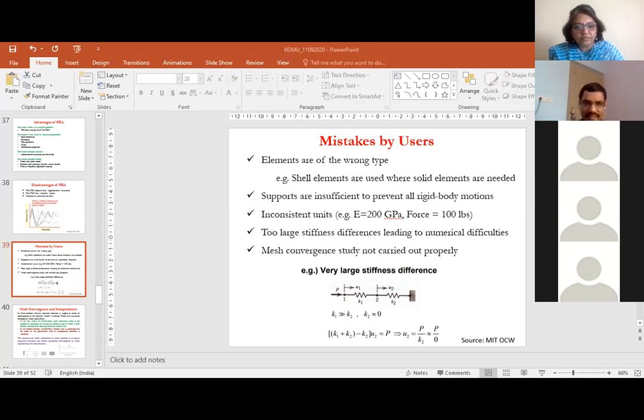Has it started? Now you see, those who want to play with the software, the first step was you build a model, using some imaging modality.